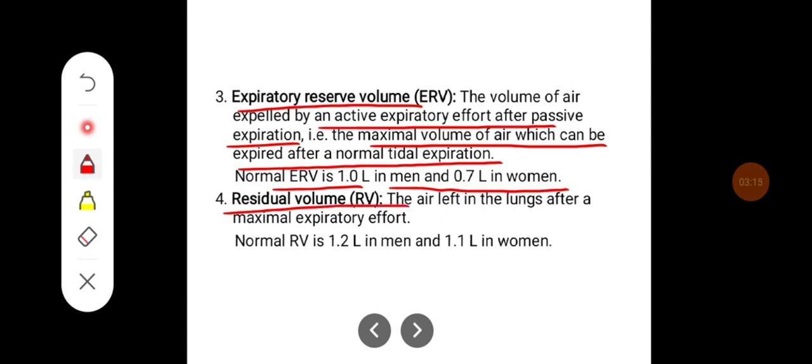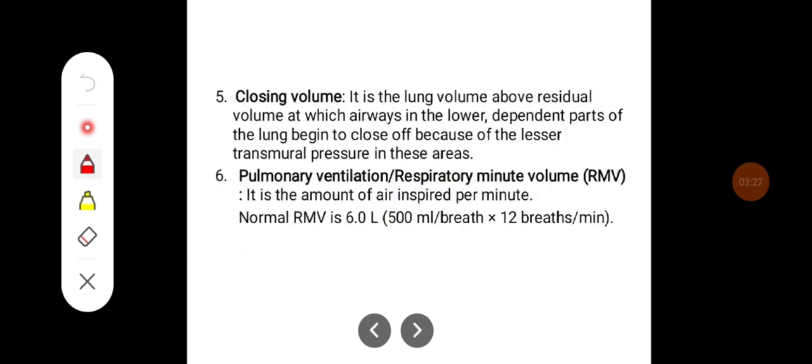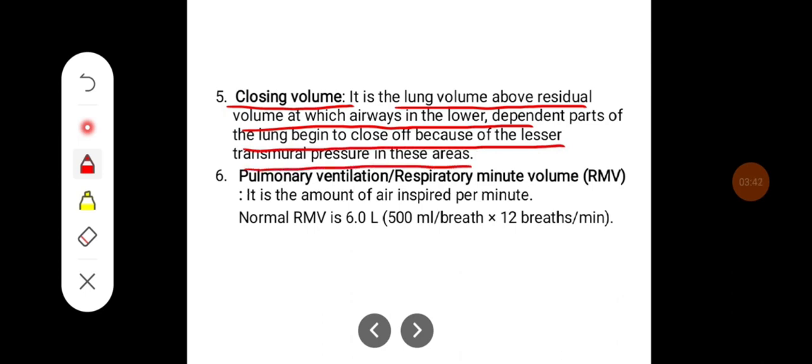Residual volume RV, the air left in the lungs after a maximal expiratory effort. The normal residual volume is 1.2 liters in men and 1.1 liter in women. Closing volume. It is the lung volume above residual volume at which airways in the lower dependent parts of the lung begin to close off because of the lesser transmural pressure in these areas.